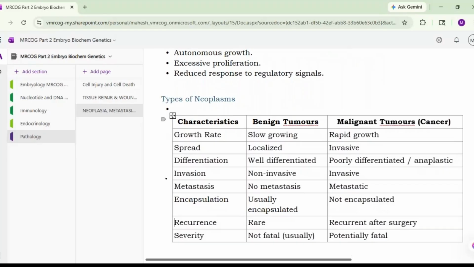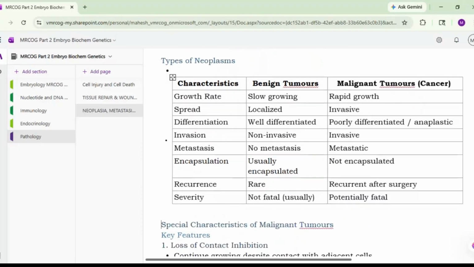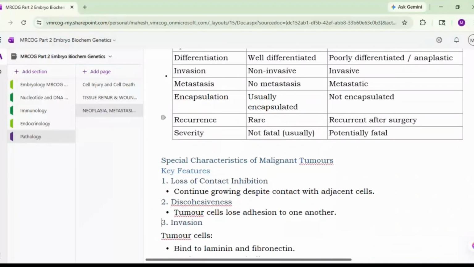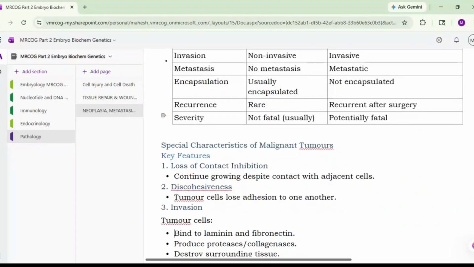While the malignant tumors have rapid growth, they are invasive, poorly differentiated or anaplastic. They have the characteristic of invasion. They are metastatic, generally not encapsulated. Recurrence after surgery is known, and they are potentially fertile. Okay, so these are the special characteristics of malignant tumors.